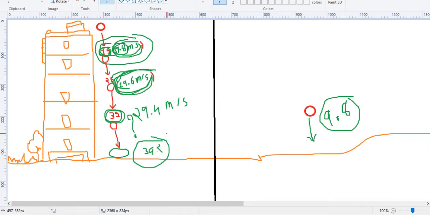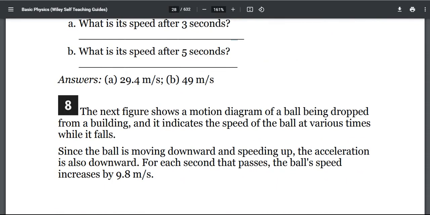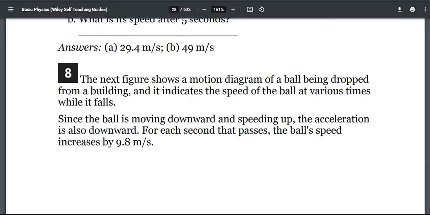Okay, so the next figure shows a motion diagram of a ball being dropped from a building, and it indicates the speed of the ball at various times while it falls. Since the ball is moving downward and speeding up, the acceleration is also downward. For each second that passed, the ball's speed increased by 9.8 m/s, which I told you.